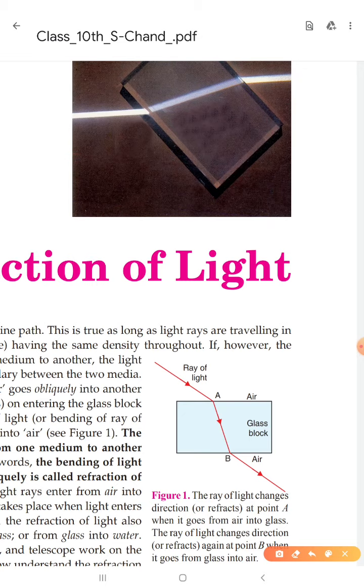At first, you can see here this air is supposed to be the rarer medium, and this glass is supposed to be the denser medium. Then this is another medium, air, which is rarer. When a light ray travels from a rarer medium to a denser medium, we can see in this diagram that it deflects from its path. So what type of deflection it should be, let's discuss now.